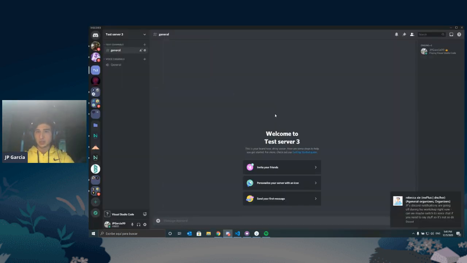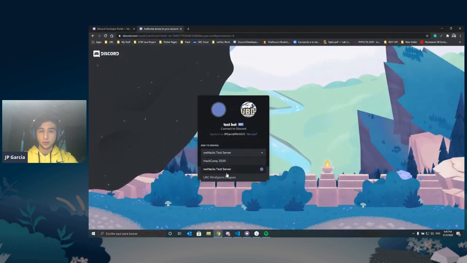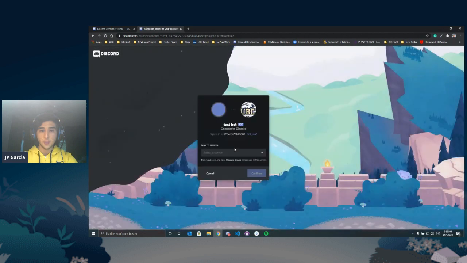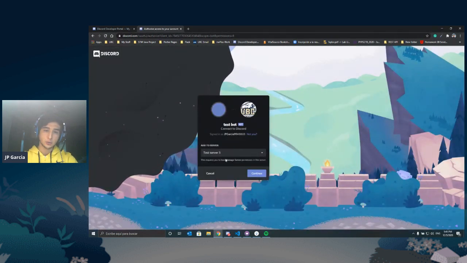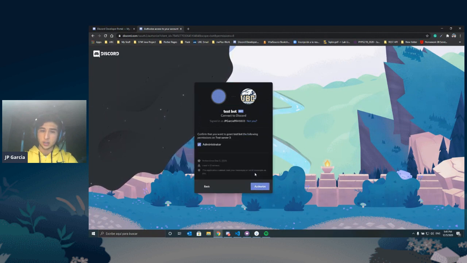This is the server that we want to use to be able to use our bot and where the bot is going to be interacting. So this might not give it to me. So what I'm going to do is I'm just going to refresh the screen right here. And yes, test server 3 is right here. All right, so we're going to click on test server 3. We're going to click continue.